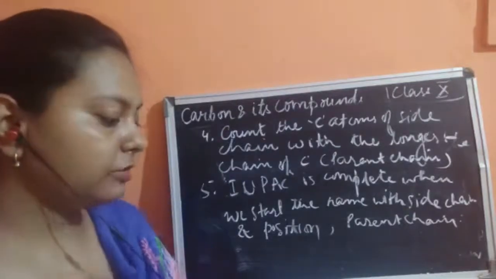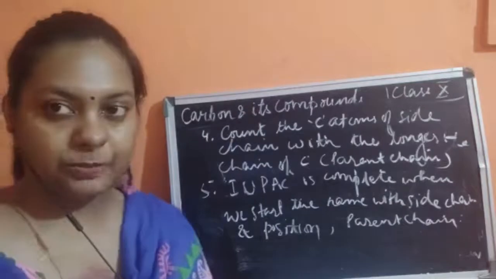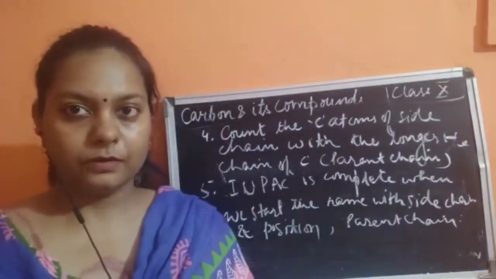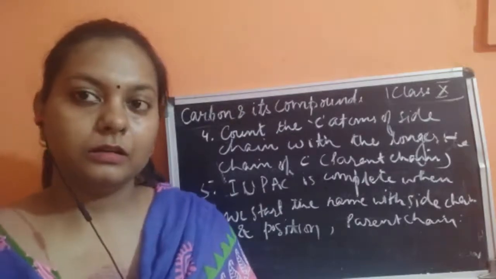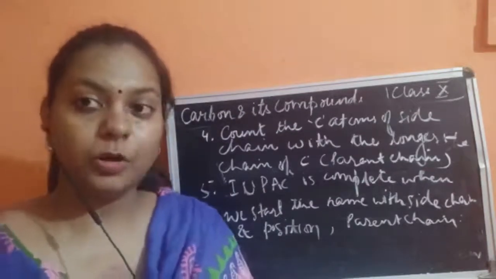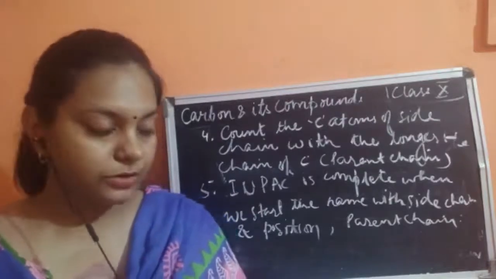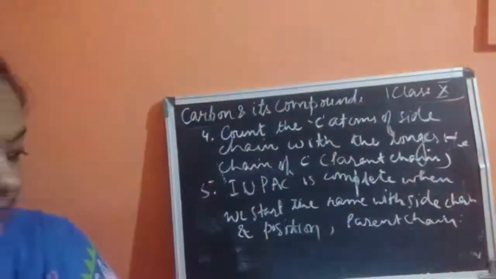So this was all about the rules of writing the IUPAC name, children. Today we have studied the rules for writing the IUPAC name.